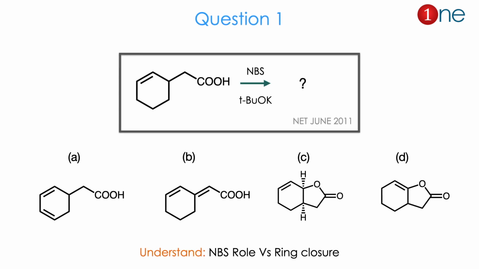Let us see question number 1. The starting material is cyclohexane, it contains an alkene, and you have a side chain which contains an acid. You are using NBS, which is N-bromosuccinimide, and tertiary butoxide, which is a base. They ask you to find the product. The products they suggested are alkene formation with a conjugated alkene in the ring, or exocyclic conjugation, or the ring closure, the ester ring closure. The double bond position is also questioned, whether the double bond is near the ring or away from the ring. From the reactant to product, you might guess the NBS role is questionable here, and the ring closure is the real possibility. The answer is C. Let us see how.